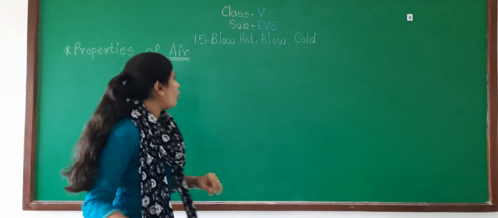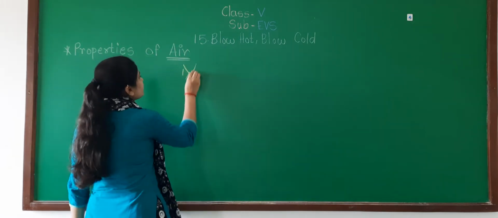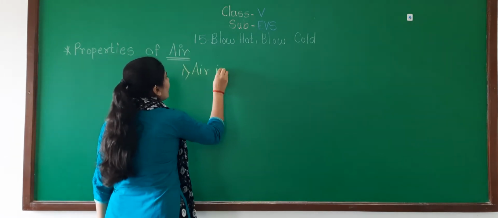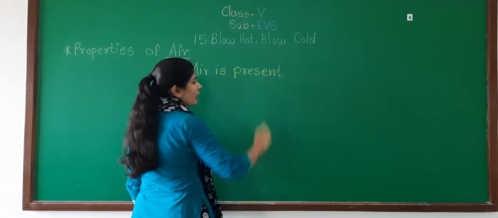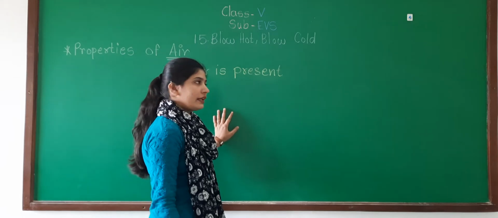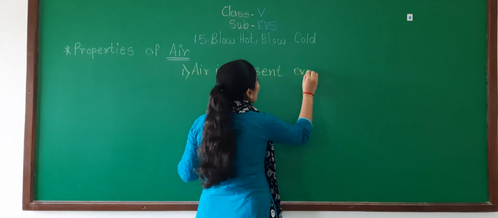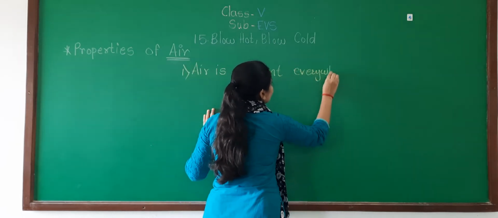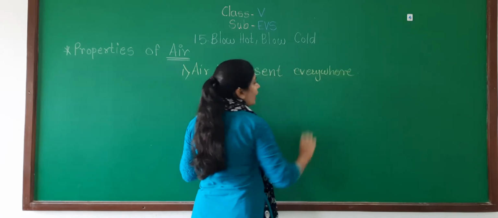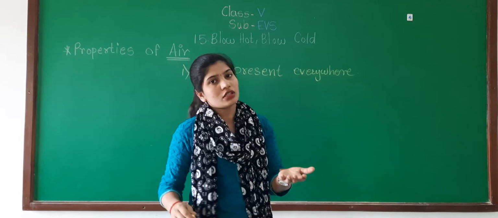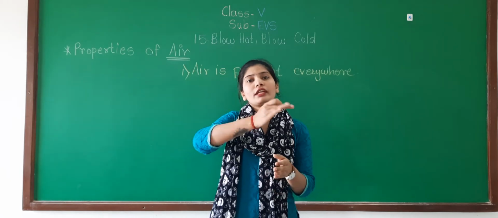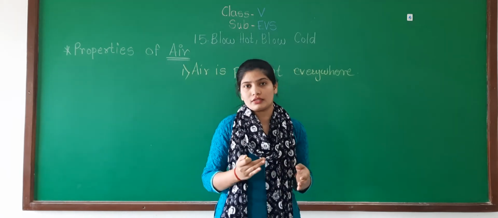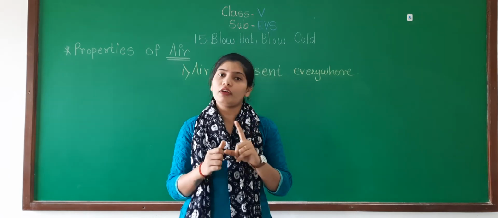First property of the air is: present. Where is air? Yes, air is present everywhere. Everywhere means what? At your house also, in the school also, in your cities. So everywhere the air is present. So that is the first property of air.